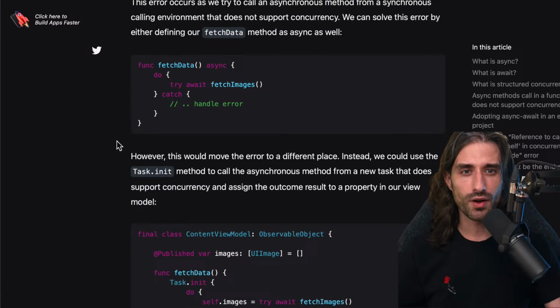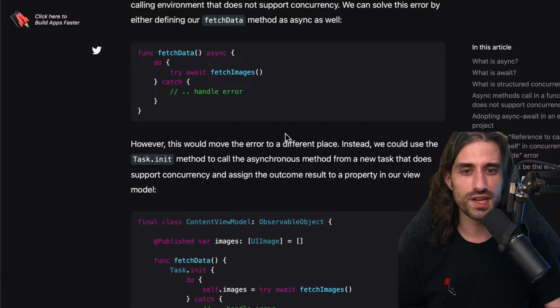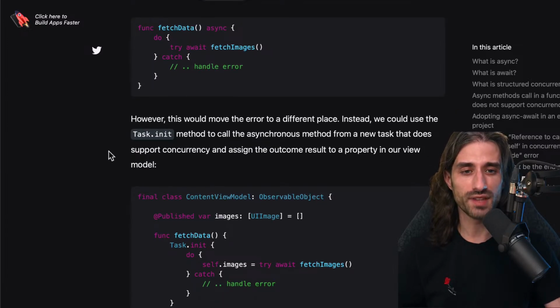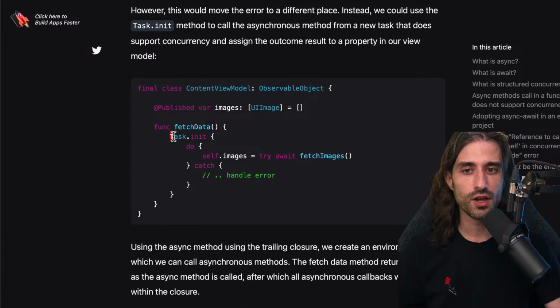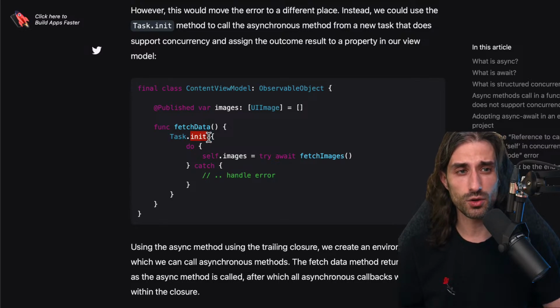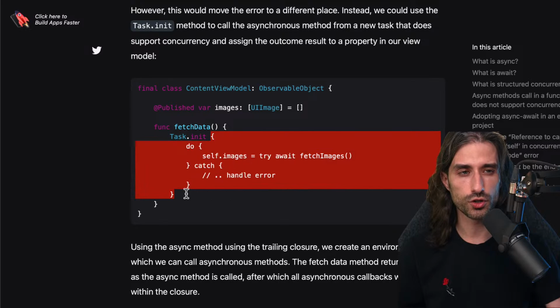However, doing so would move the error to a different place. Instead, we could use the Task.init method to call the asynchronous method from a new task that does support concurrency and assign the outcome result to a property in our view model. So this is the syntax that you might have seen for creating a task. Here you can see it's Task.init, but most of the time you can actually omit the init, because the init takes a closure which is async, but you can use trailing closure syntax, and so just call Task and then pass in the closure.